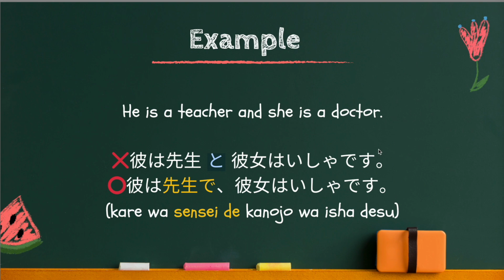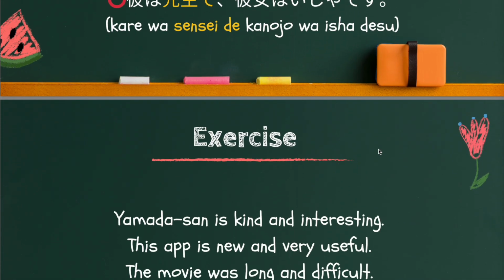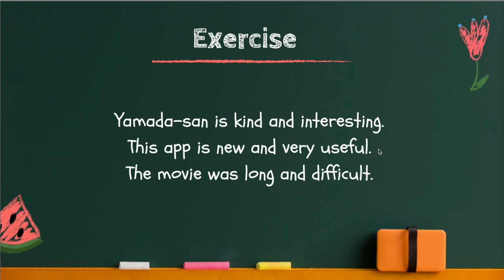So now, I'd like you to do this exercise. And this time, let's focus on just い-adjectives. So, those first adjectives are all い-adjectives. So, follow the rule of い-adjectives and translate the sentences into Japanese. Stop the video and when you are ready, please come back.